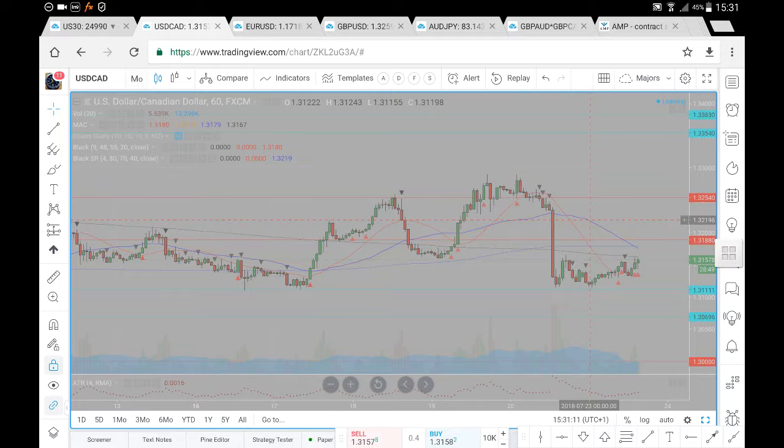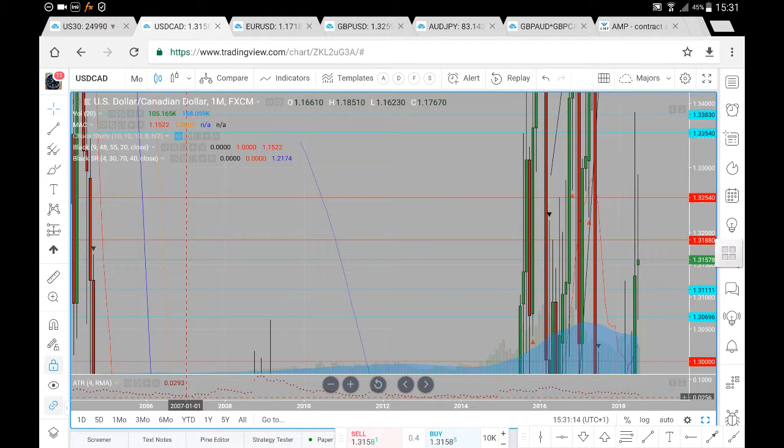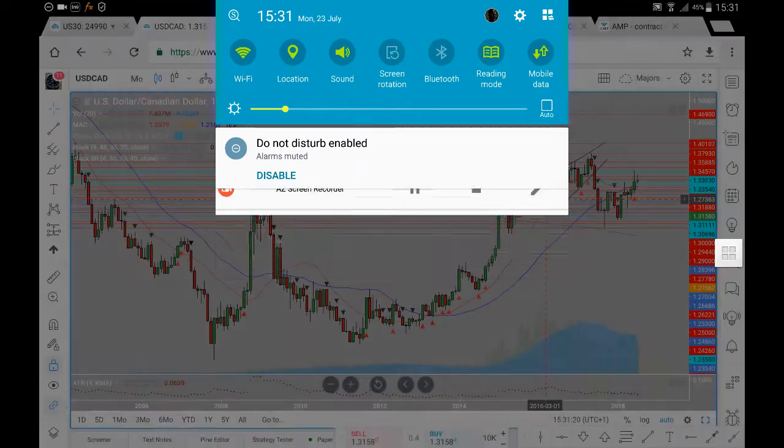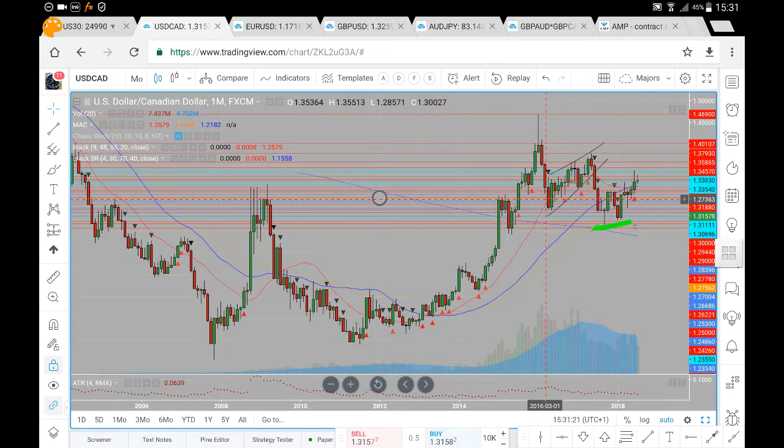What we'll do now is have a look here at the monthly chart to see how prices are developing. So here on the monthly chart of the US dollar CAD, we can see pretty clearly here we do have our lows, we have a higher low, and more recently we've had a rather strong bullish price action here on the US dollar CAD. We've had a bit of a pullback from the 33.83, but we still remain in a bullish stance here on the US dollar CAD.